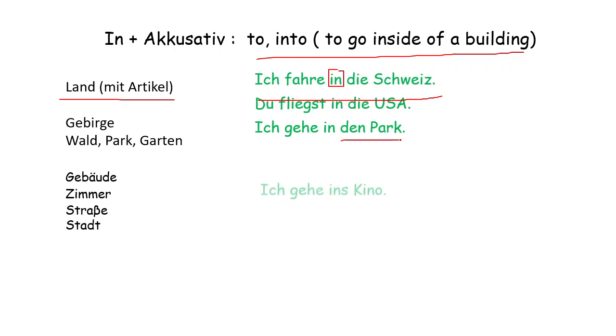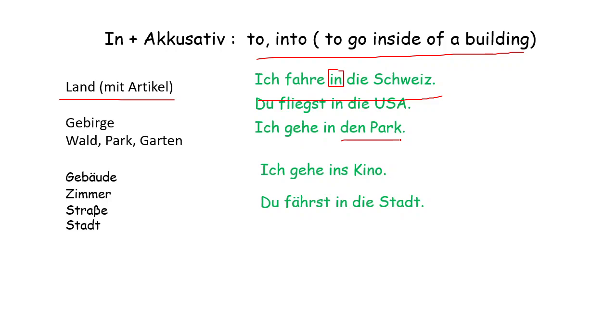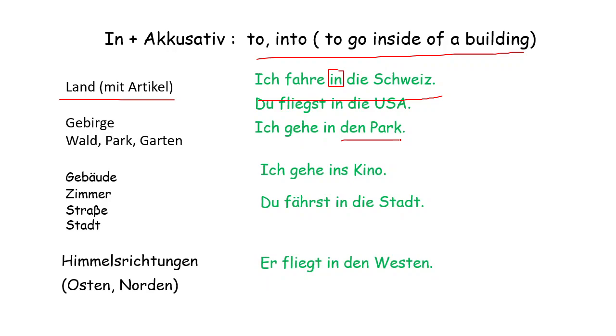Gebäude, Zimmer, Straße, Stadt: Ich gehe ins Kino. Du fährst in die Stadt. Er fliegt in den Westen. So if we are going inside some places, we use in.